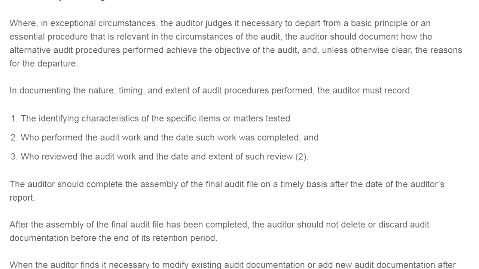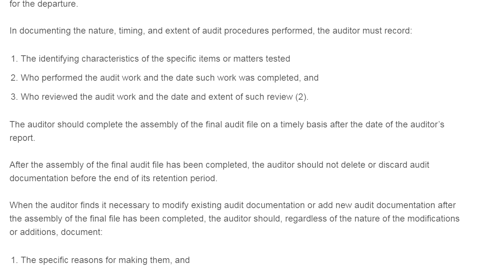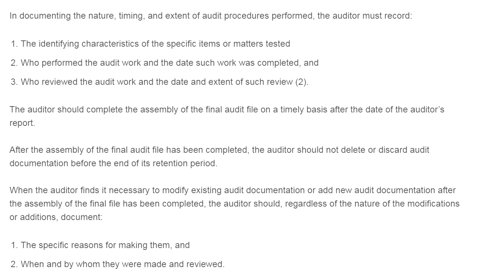Otherwise it will create doubt about why they have escaped. So they have to properly inform that there is a departure, why it is a departure, and what additional procedures were performed, so that the objectivity of the audit is achieved, unless the reasons for the departure are otherwise clear.